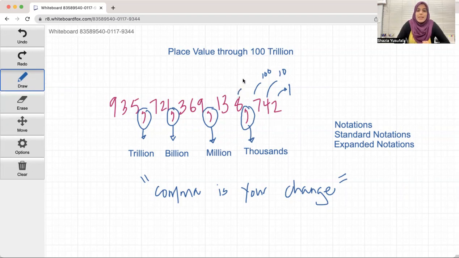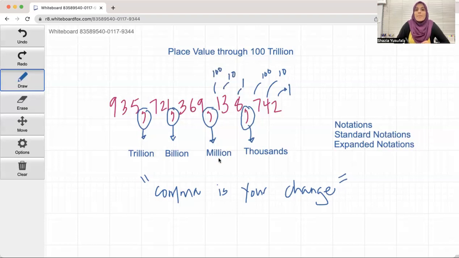This is in the ones place, tens place, and hundreds place. The only difference is I now add 1,000. So this is 138,742. Did you see that? 138,742. Wow.